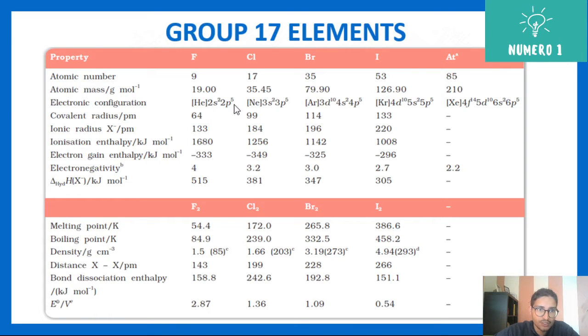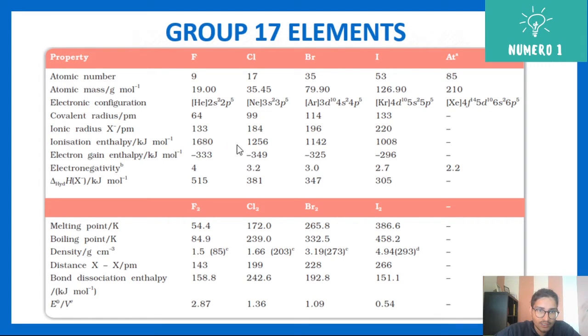You can figure out the general electronic configuration, that is ns2np5, like 3s2 3p5, 4s2 4p5. So again, it is all valid. Covalent radii, as you go down the group, increases. Ionic radii also increases. Note that they form anions. They actually require one electron to fulfill their octet, hence they form anions. So ionic radii of X minus in picometer, you can see 133, 184, 196, 220. So as you go down, it increases, and anionic radii is bigger than their covalent radii in all of them.